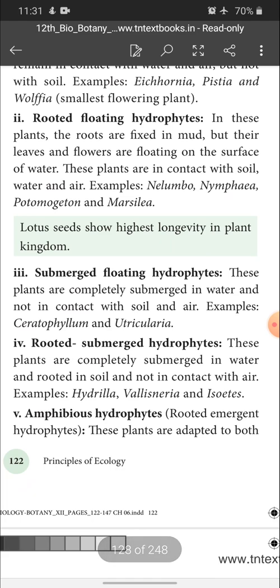The next one is submerged floating hydrophytes. These plants are completely submerged in water and not in contact with the soil and air. Examples: Ceratophyllum and Utricularia. Next, the fourth one, rooted submerged hydrophytes. These plants are completely submerged in water and rooted in soil and not in contact with air. Examples: Hydrilla, Vallisneria, Isoetes.